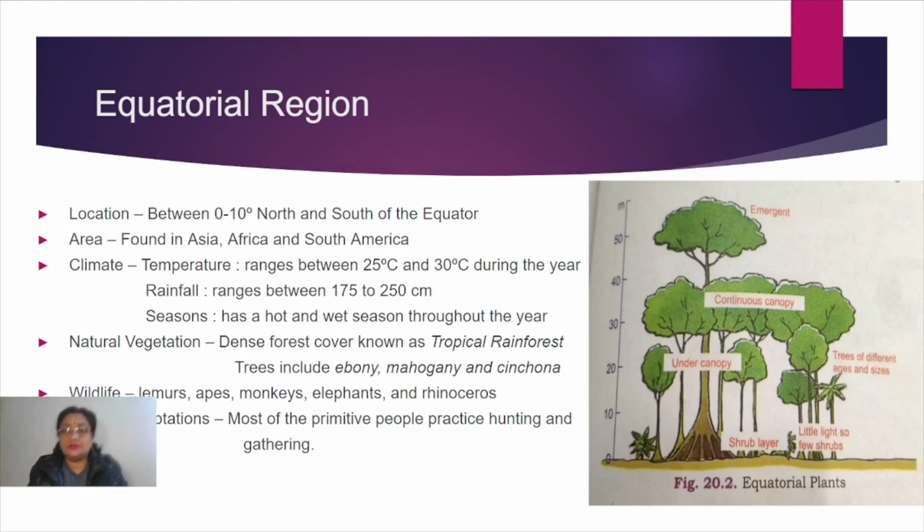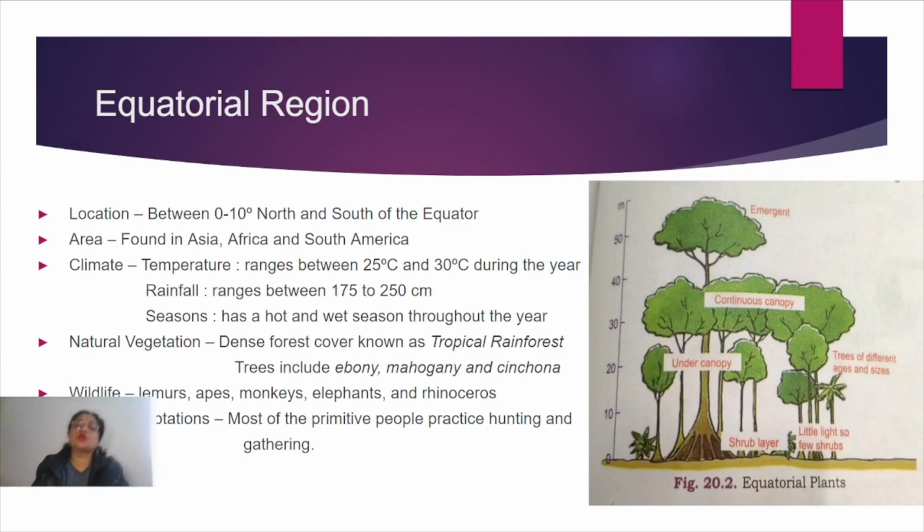Basically shifting agriculture and plantation farming are mostly seen in such areas because the climatic condition is quite suitable for a few crops, not all, especially rubber, cocoa, and several spices. Such cash crops can be developed in these areas.